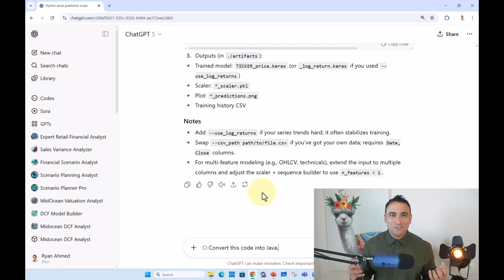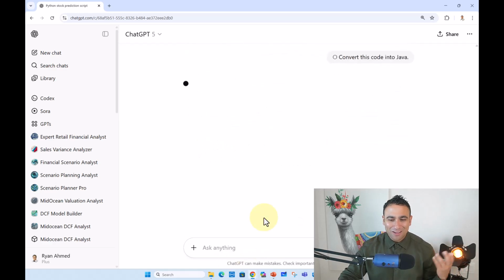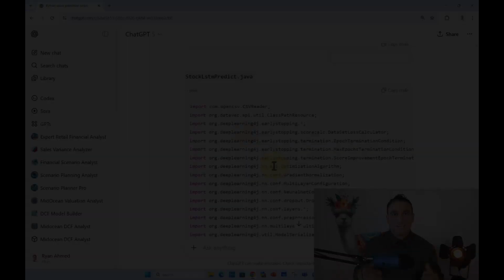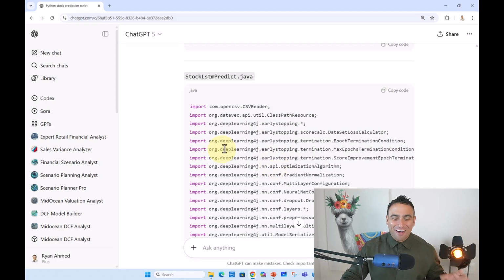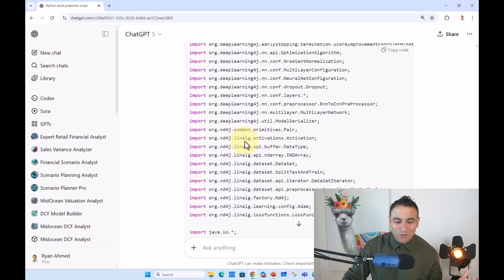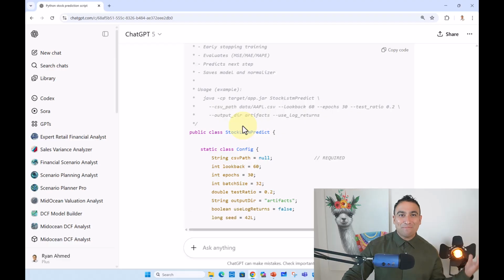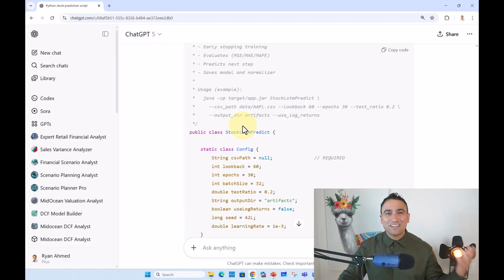All right, so what you could do next, which in my opinion is a superpower, is that now you can ask ChatGPT 5 to convert from Python into JavaScript. So let's go ahead and run it. Here, ask it to convert this code into Java. And now you will find an AI model that can convert from one programming language to the other. So here we go. Now we see ChatGPT 5 is writing Java code here instead of Python, and now you can convert from one programming language to the other easily using ChatGPT 5.